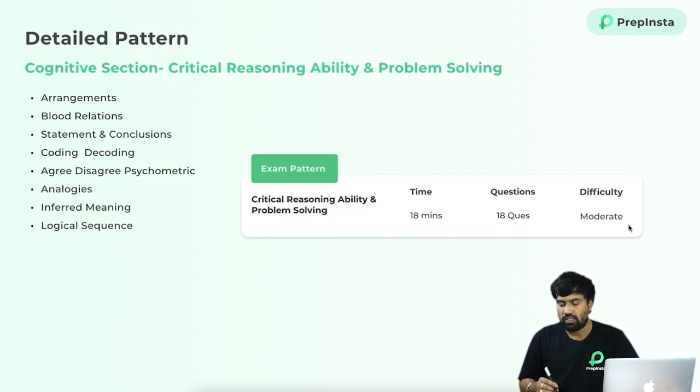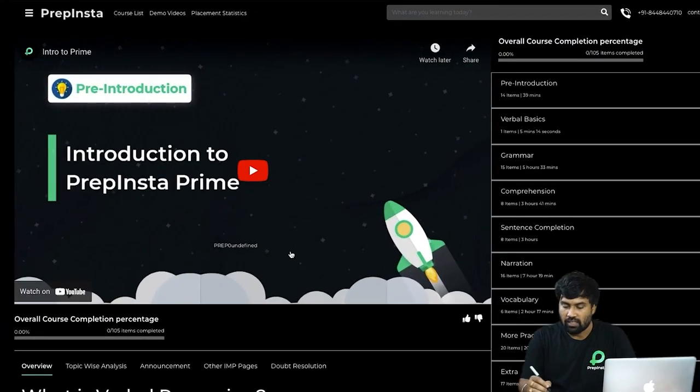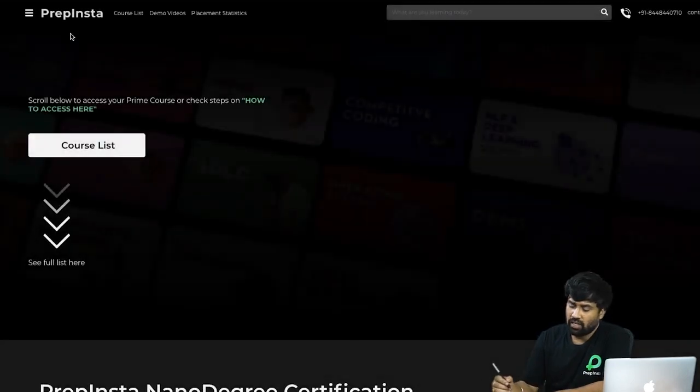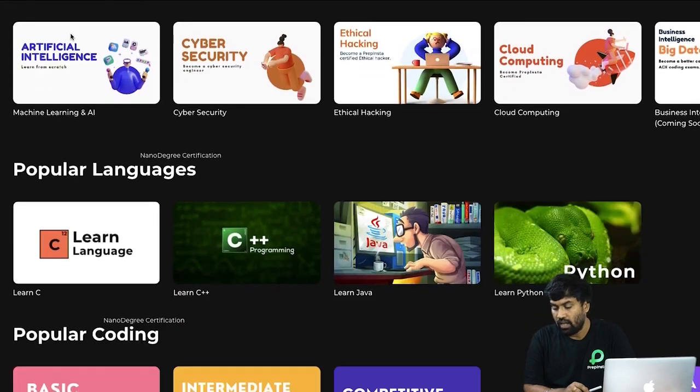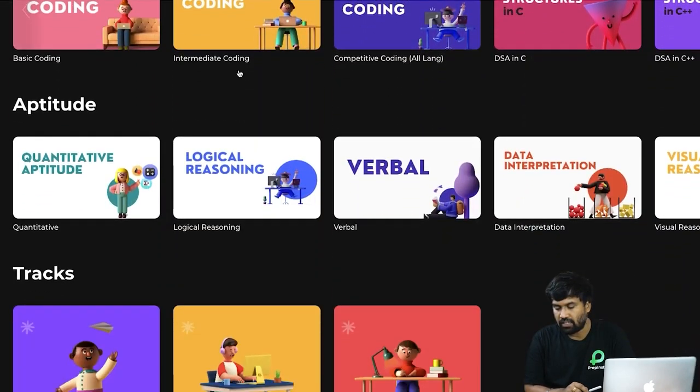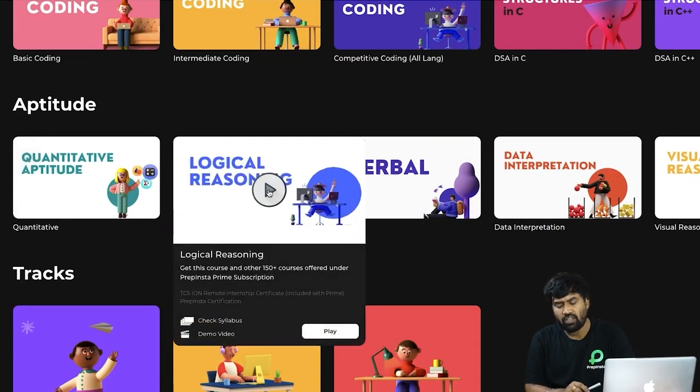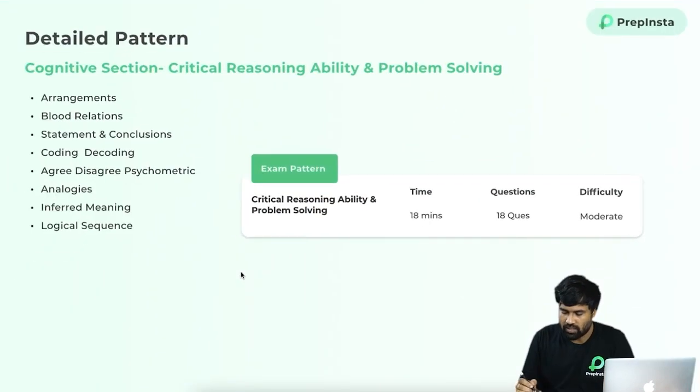Again, I will tell you this, if you are our Prime subscriber, just go to the reasoning ability section and you can easily go through all the categories whatever Accenture is mentioning. For example, see, this is logical reasoning, you can go over there and prepare quickly, and you don't have to run everywhere to prepare each and every topic. So we have created everything in a structured way. Whatever topic Accenture is asking, you can directly come here and prepare, right? So these are the two sections they're asking.